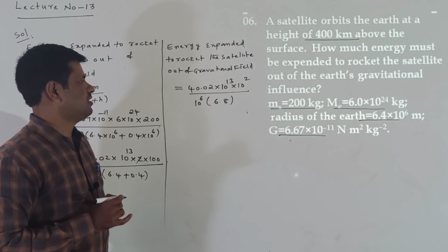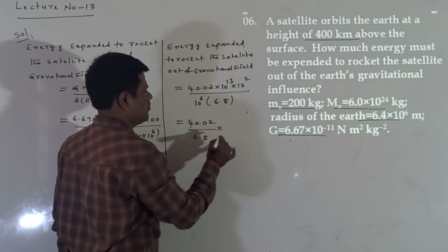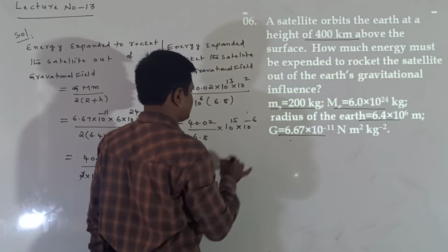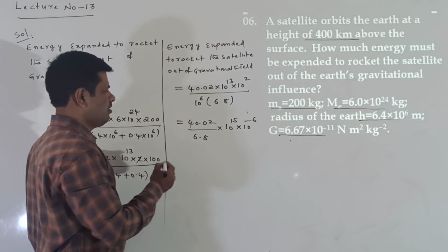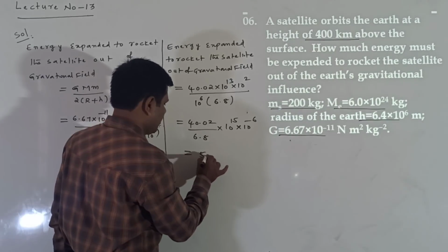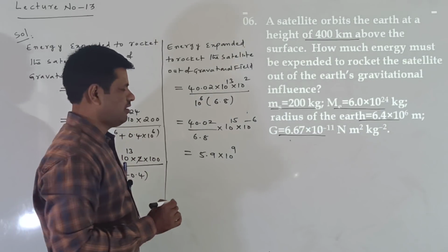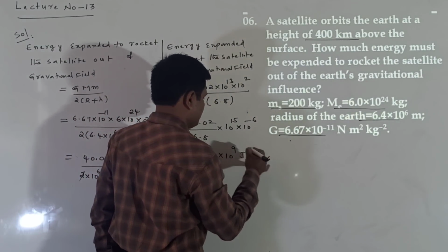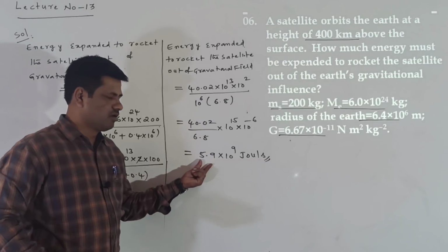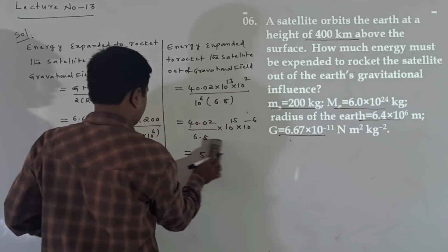Now what am I writing next? What are we getting here? This is 40.02 by 6.8 into 10 power of 15, since 13 plus 12 is 15, into 10 power of minus 6 taken into the numerator. Now 40.02 by 6.8, when calculating, is near about 5.9 into 10 power of 9, since 15 minus 6 is equal to 9. So 5.9 into 10 power of 9 joules. This is the energy expended to take the satellite out of the gravitational field: 5.9 into 10 power of 9 joules. Okay. Right. This is the sixth numerical.